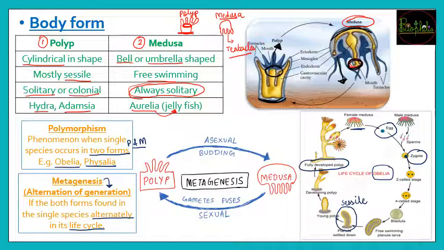So if you want to remember how metagenesis actually occurs, here is a little handmade map. The polyp stage is cylindrical and sessile, that is, it is fixed to a substratum.